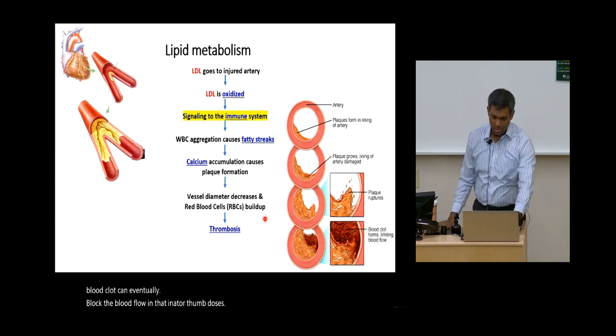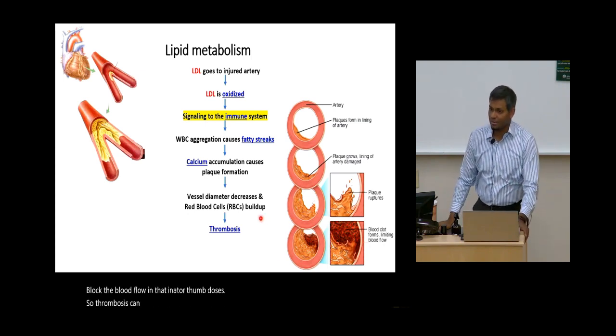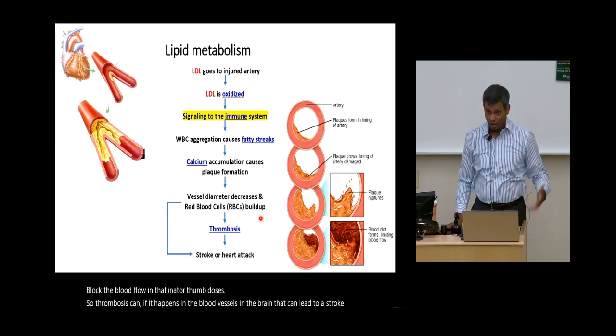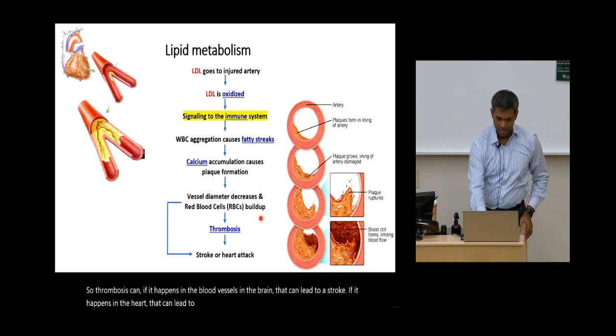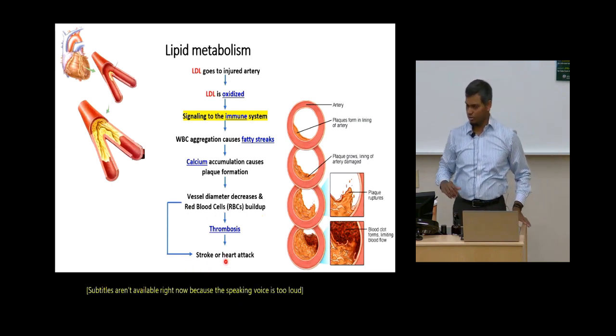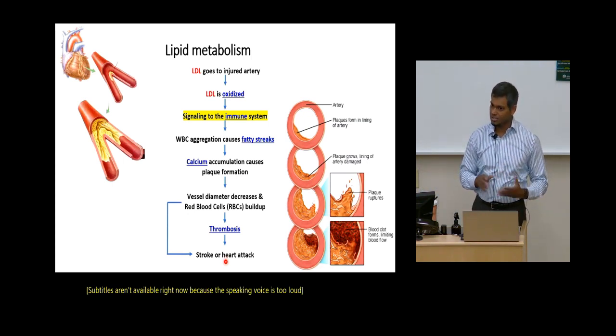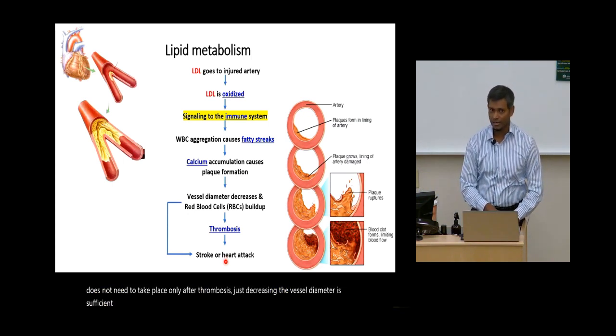If thrombosis happens in the blood vessels in the brain, that can lead to stroke. If it happens in the heart, that can lead to a heart attack. And notice that stroke and heart attack do not need to take place only after thrombosis. Just decreasing the vessel diameter is sufficient to lead to heart attack and stroke as well.